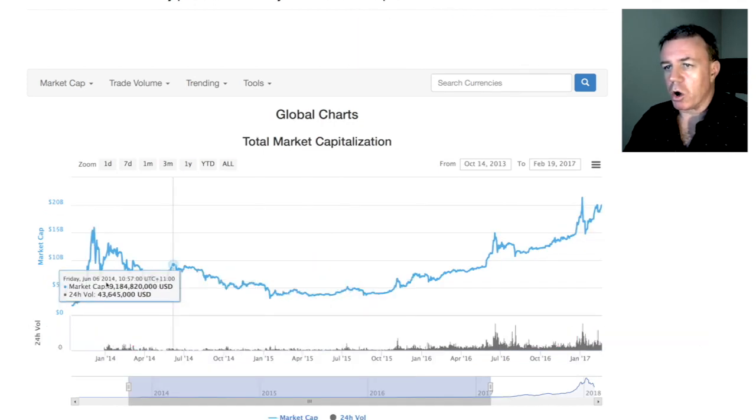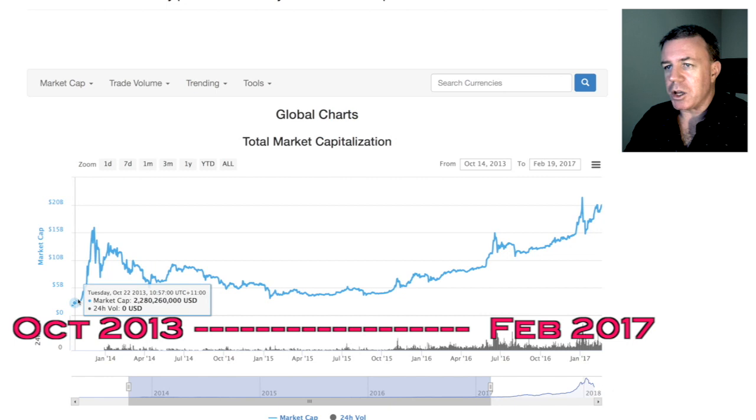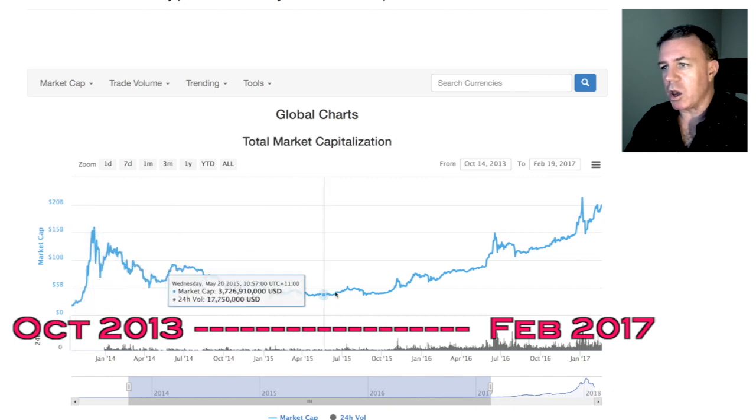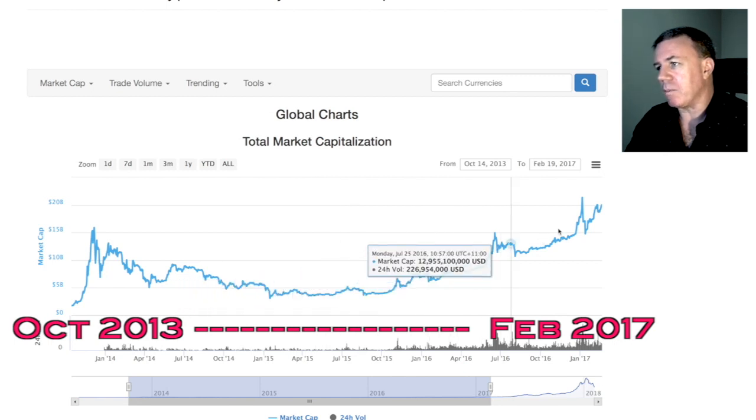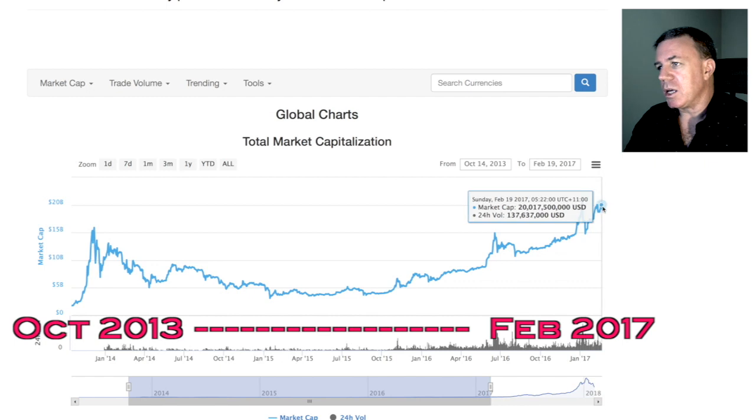So here we have a longer graph for the overall market cap, and you can see the spike up here and then going down to a higher low once again, and then it started slowly tracing up into the start of 2017 right here. So we're talking about a year ago here, where the market cap was around 20 billion US, which is pretty incredible. Now it's only 1 year later and the market cap is up to 389 billion.